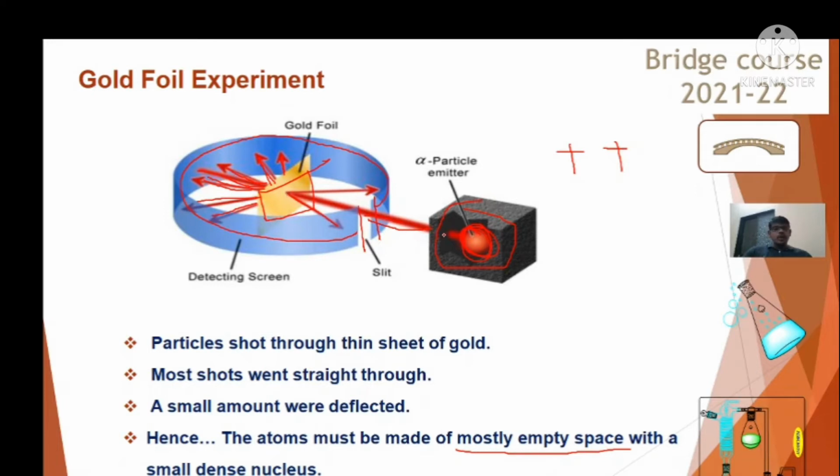So positively charged particles, when falling onto this nucleus, get reflected back and deviated by a very big angle, like shown in the diagram, and hence Rutherford confirmed that a small dense nucleus is present in the atom.